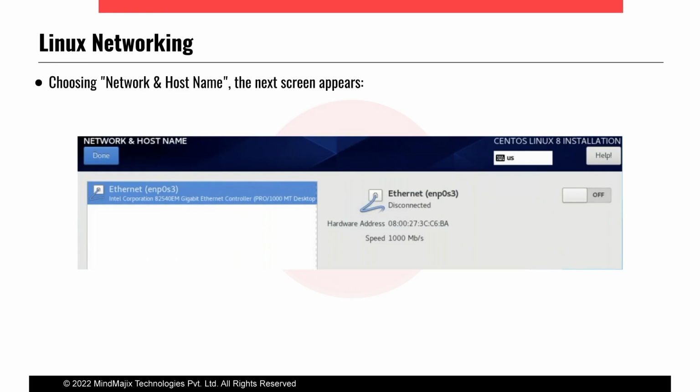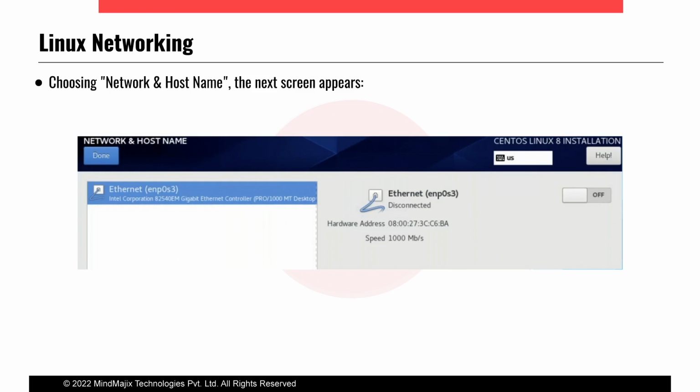Here is the thing. Whatever interface is connected to that OS, Linux OS, it will automatically detect it, but it will show as disconnected here. If you are able to see the interface name, this is Ethernet enp0s3, it is showing, right? Then this is the interface name. Now it's off, so from the GUI we need to turn this on.